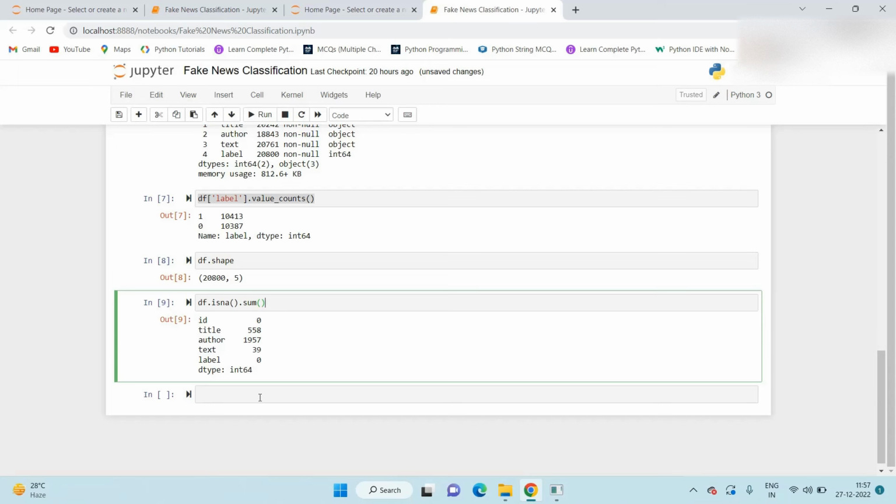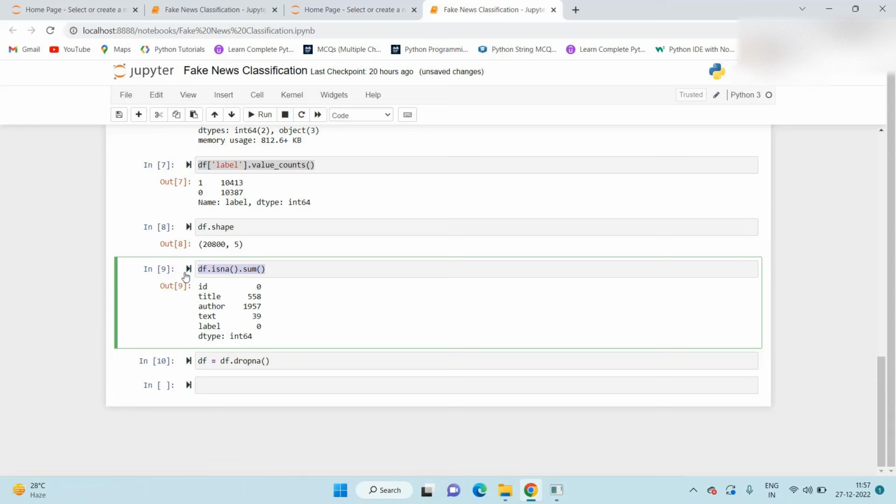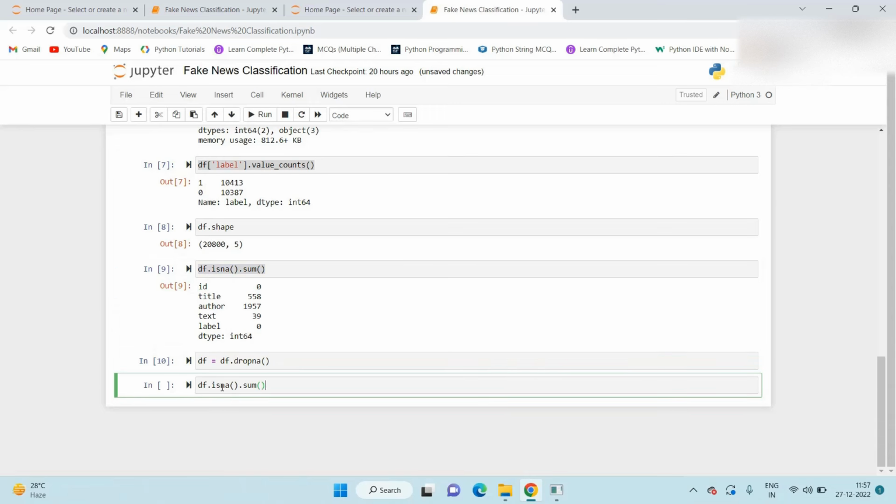To drop those rows, we require one function, the dropna function. So here I use the df dot dropna function. Once you execute this, now we have dropped the missing value rows.